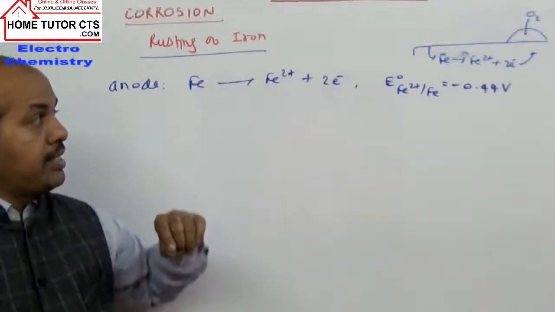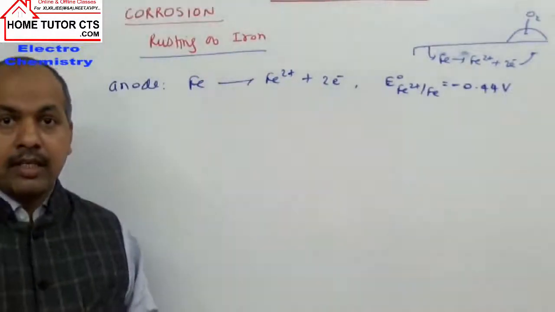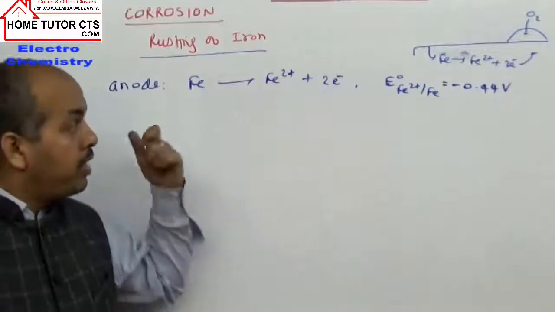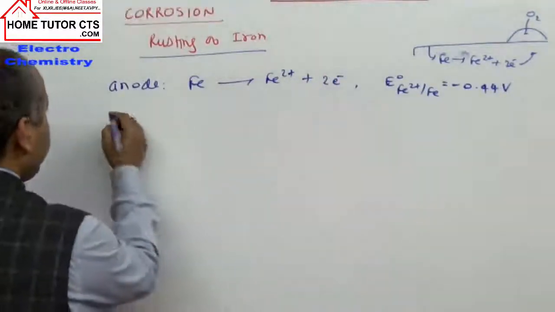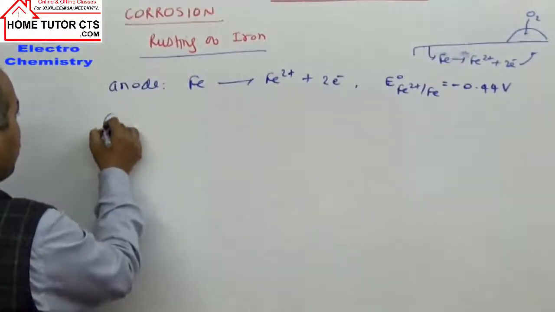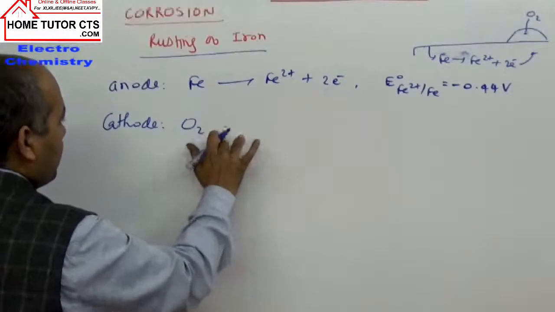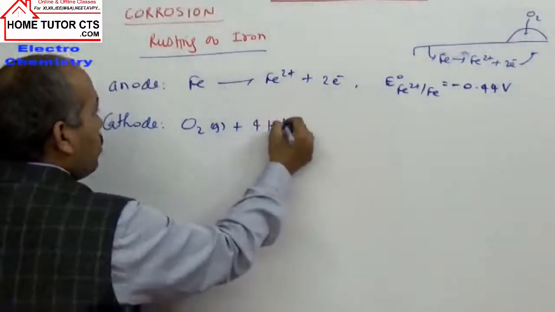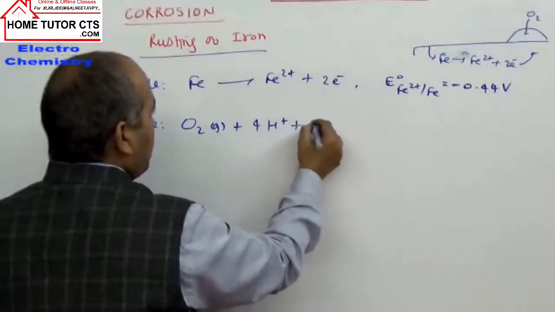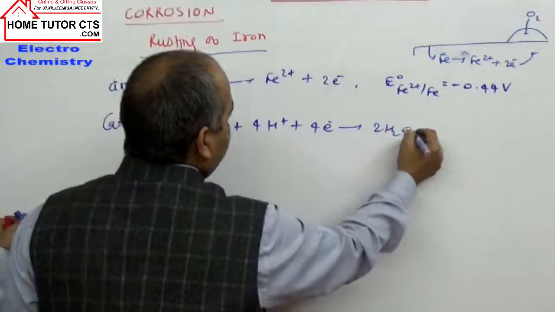And then O2 gas from the atmosphere, which is dissolved in the same water, will be reduced with the help of electrons which are coming from the iron. So if I write the reaction at cathode, what happens? O2 gas will take up electrons in the presence of hydrogen plus ions to form H2O.